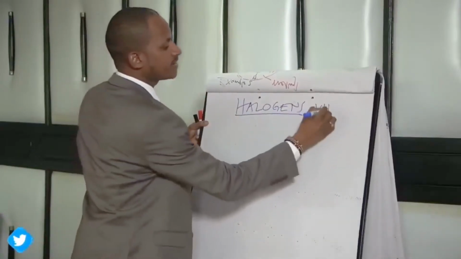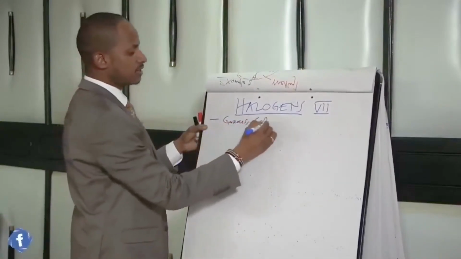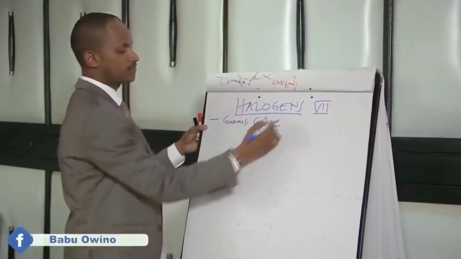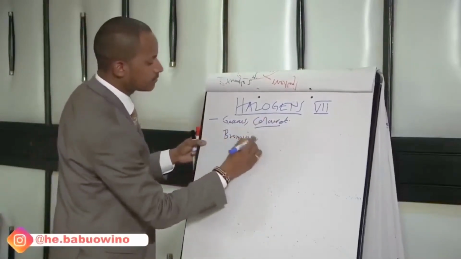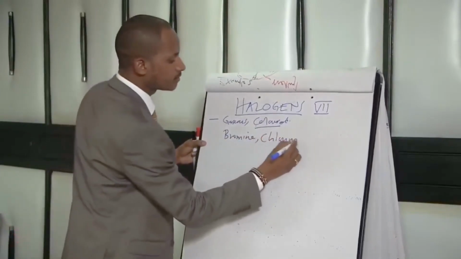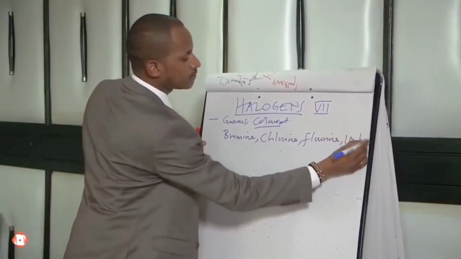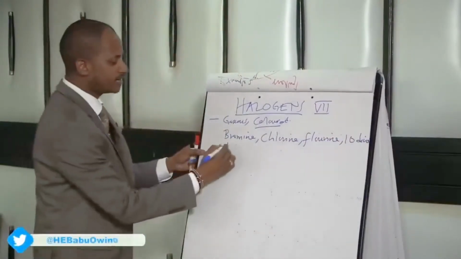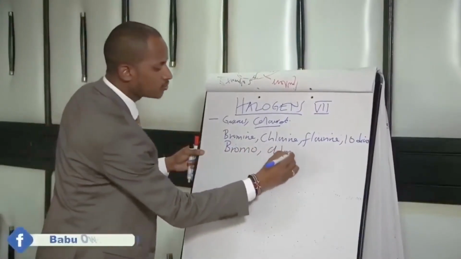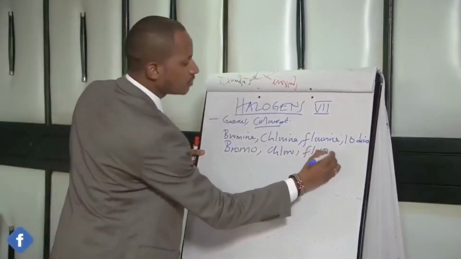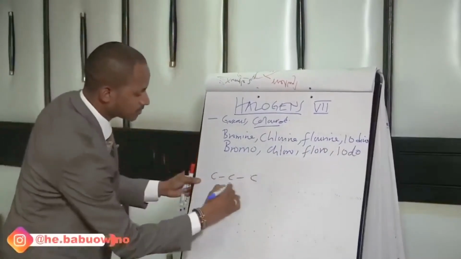Halogens are group 7 elements. Their characteristics are that they are gaseous in state and they have color. They are colored. Examples are bromine, chlorine, fluorine, iodine. In naming these ones, you simply write here bromo. For this one is chloro. For this one is fluoro. And for this one, iodo. So suppose we have an example as that.